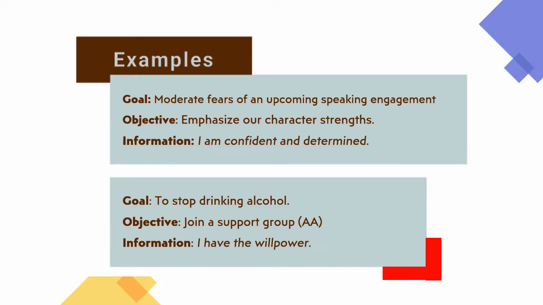Our empowerment goal is to give up drinking alcohol. Our primary objective or step is to join a support group like AA. The information that expresses that objective is the simple but powerful statement, I have the willpower.